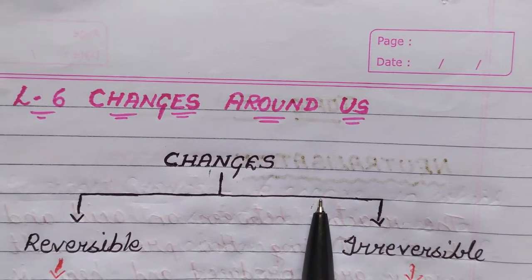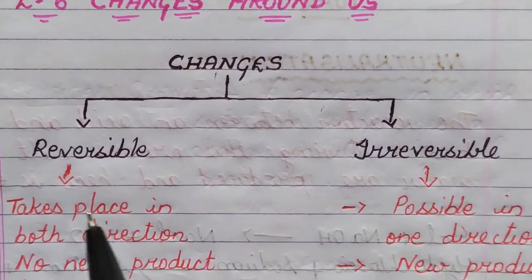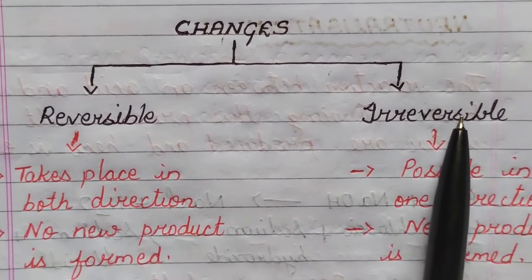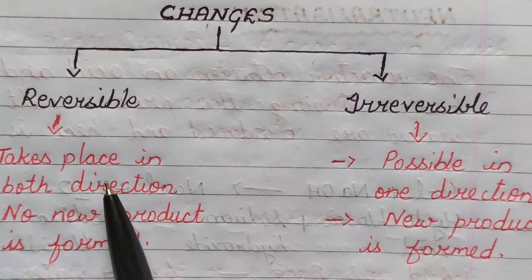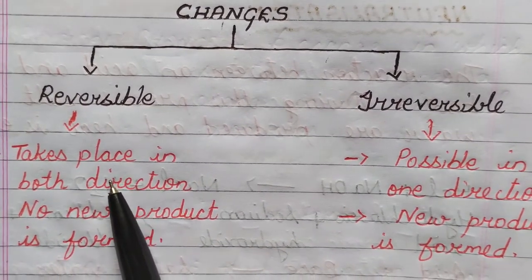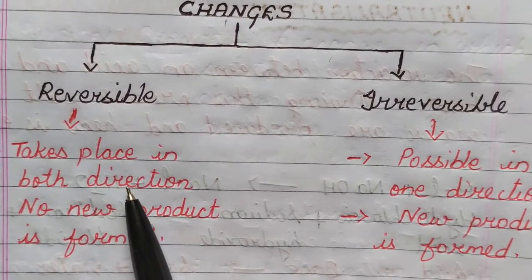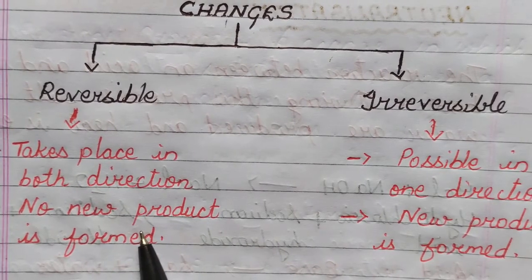So in class 6th, we will study only about two kinds of changes, that is reversible change and irreversible change. Now, what are reversible changes? Reversible changes are the changes that take place in both the direction and no new product is formed. Okay, I will give you few examples here.